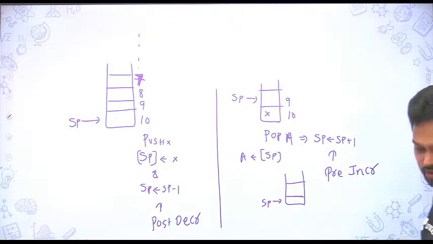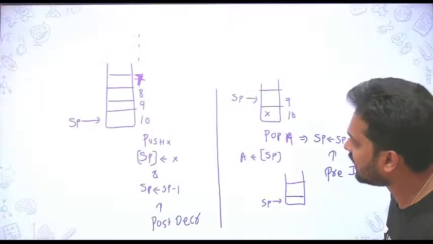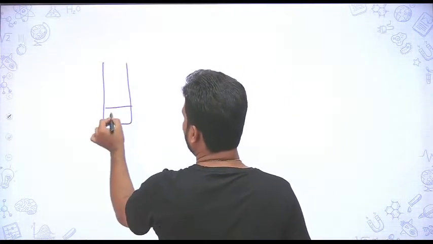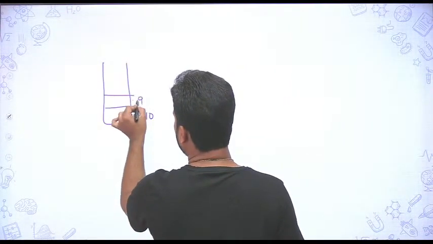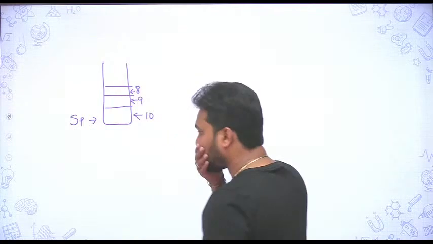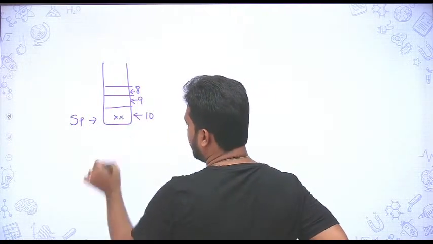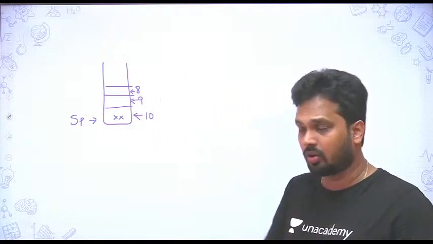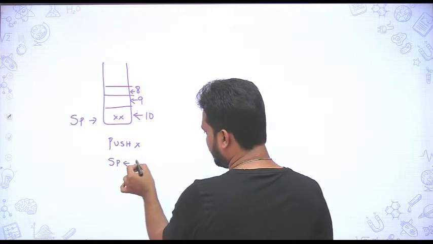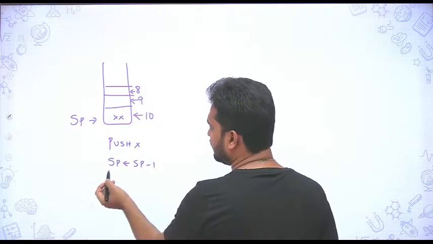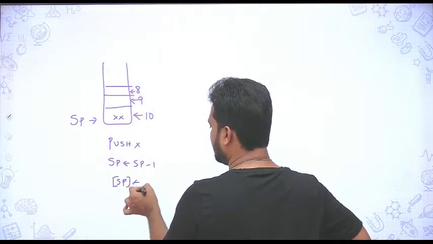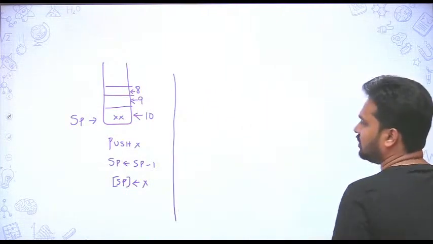So the last model which is possible is given in the 8085 processor which we are using right now. In the 8085 processor, the format it is following is like this. Okay. Here you will be having some data already, that is stack will be pointing to some filled location already. So whenever you say push X, first it will decrement, then your content of SP is copied with the X. Okay, so this is what happens.